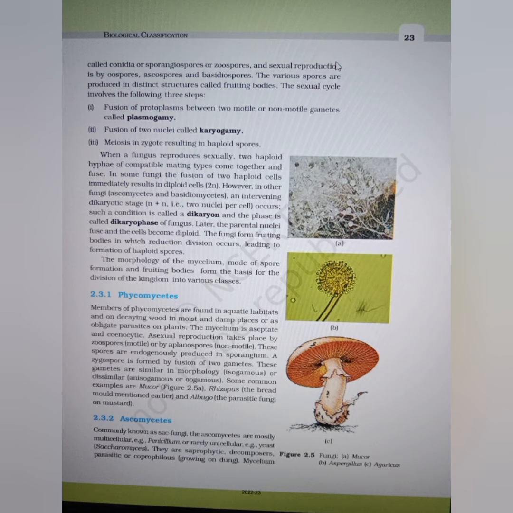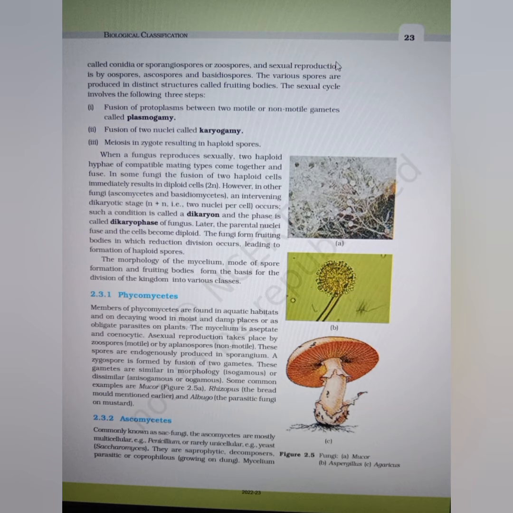Asexual reproduction takes place by zoospores, motile, or by aplanospores, non-motile. These spores are endogenously produced in sporangium. A zygospore is formed by fusion of two gametes. These gametes are similar in morphology, isogamous, or dissimilar, anisogamous or oogamous. Some common examples are Rhizopus, Albugo, and Mucor.